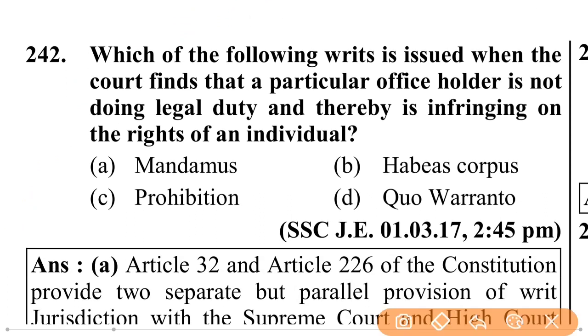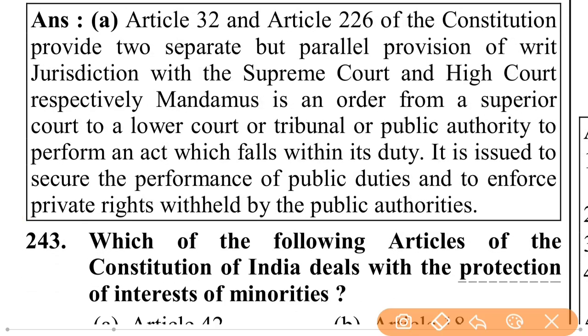Which of the following writs is issued when the court finds that a particular office holder is not doing legal duty and thereby is infringing on the right of an individual? Mandamus. Article 32 and Article 226 of the Constitution provide two separate but parallel provisions of writ jurisdiction with Supreme Court and High Court, respectively.